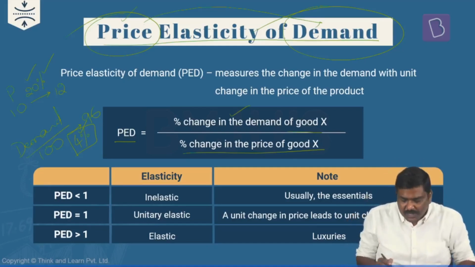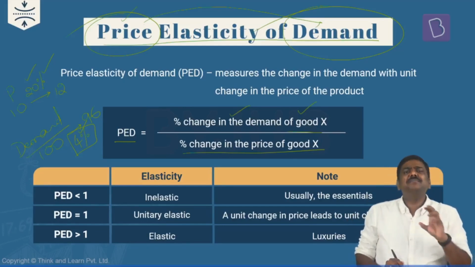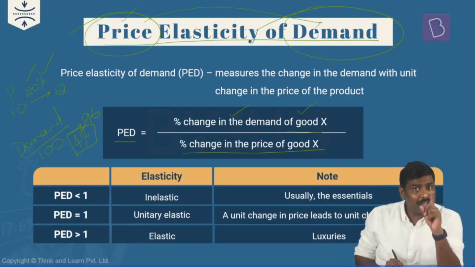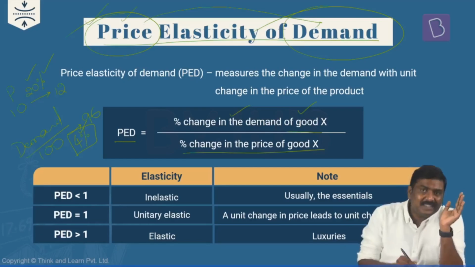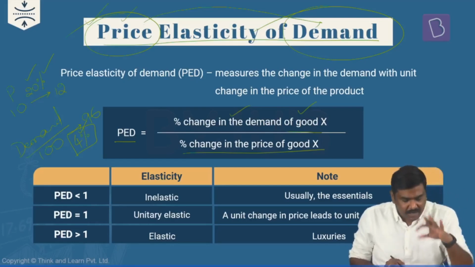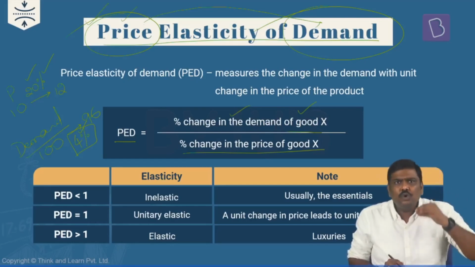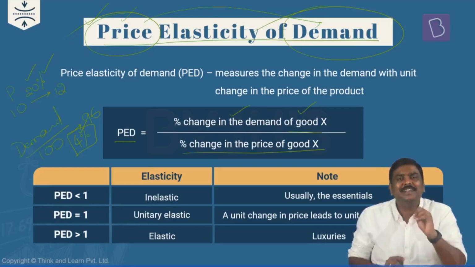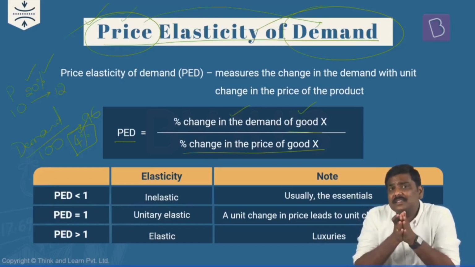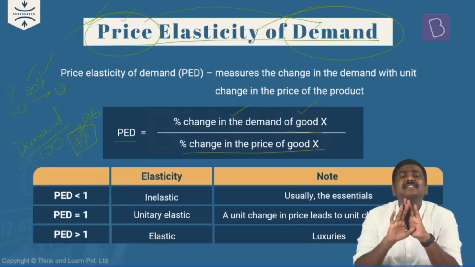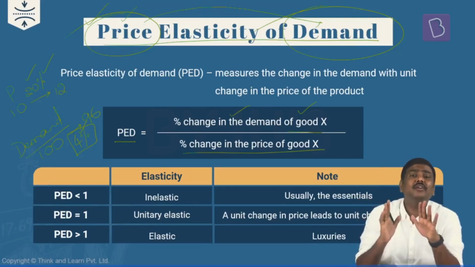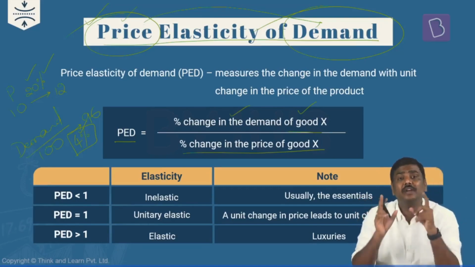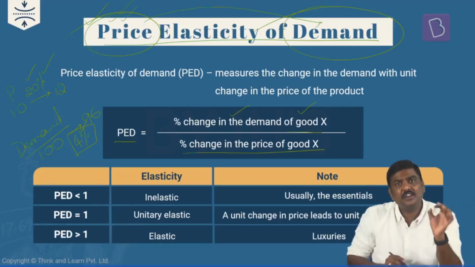Now, substitute these particular numbers. In the numerator, how much is the percentage change in the demand? Again, please be very careful. While discussing price elasticity of demand, yes, the demand has come down. So technically we must be writing that it is minus 4%. That is, the demand has come down by 4%. But in case of price elasticity of demand, do not worry about symbols. Do not worry whether it is positive or negative, and apply this only in the context of PED.